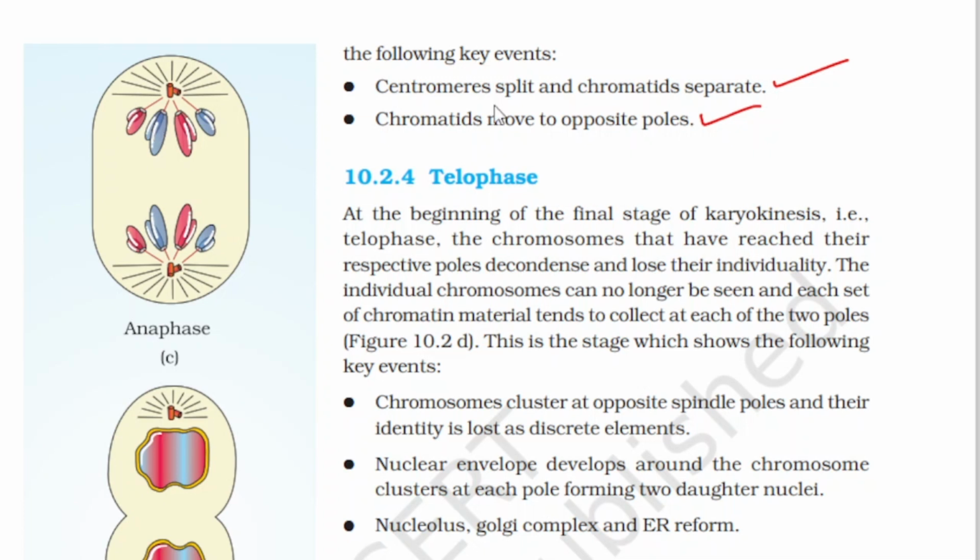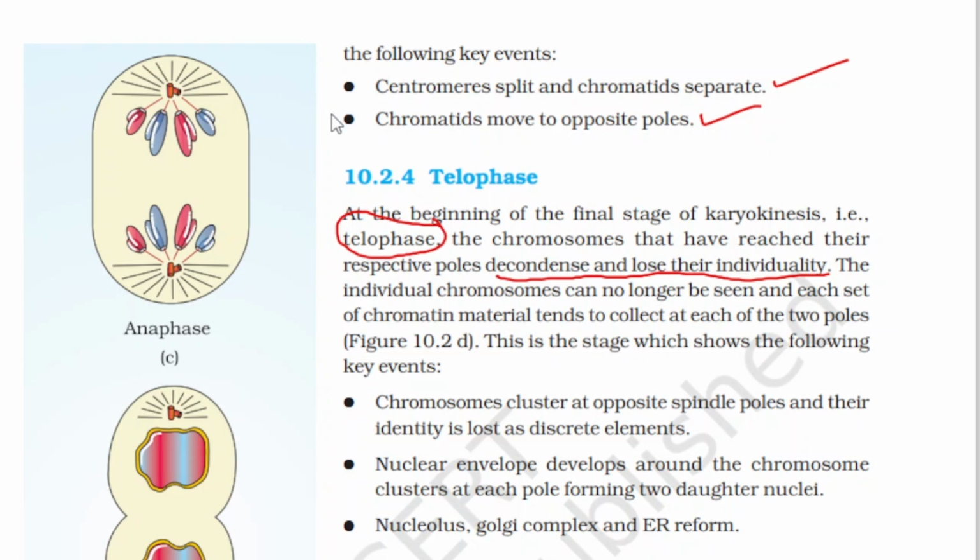Okay, coming to telophase. At the beginning of the final stage of karyokinesis, that is telophase. What is the final stage of karyokinesis? It is telophase. The chromosomes that have reached their respective poles decondense and lose their individuality. Okay, the individual chromosomes can no longer be seen, and each set of chromatin materials tends to collect at each of the two poles. Okay, this is a stage which shows the following key events.